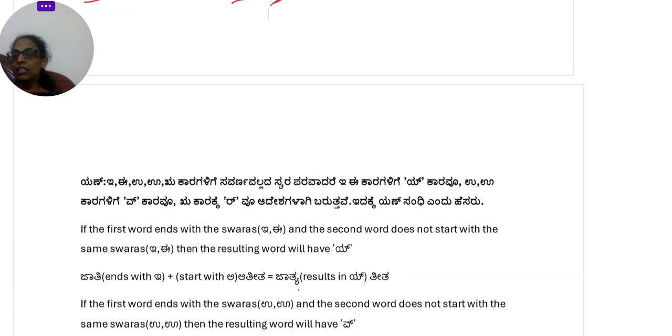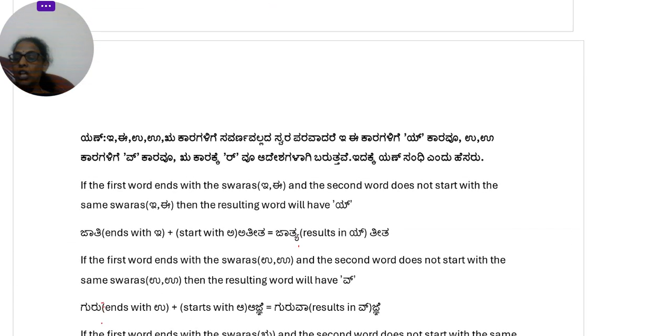The last one is the yan sandhi. So yan sandhi, if the first word ends with e or u or ru, and the second word starts from a swara other than e, u or ru, then e will become y, u will become v, and ru will become r. Okay, so that is the definition. We will see the definition here.